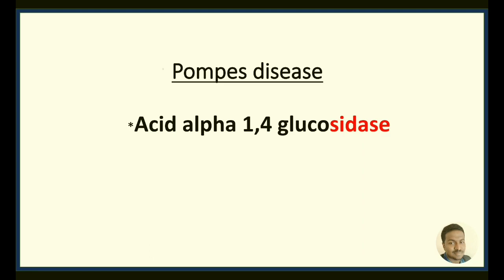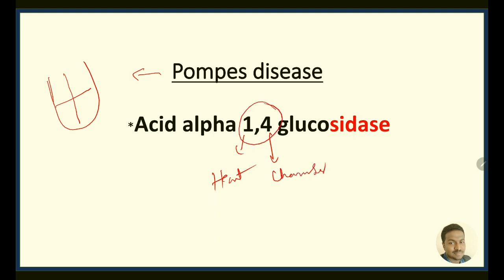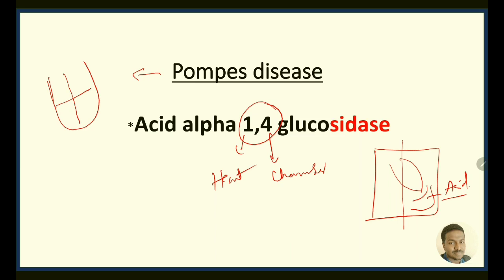How are we going to remember? Think of Pompe as pump. One important organ in our body that pumps is the heart. We have one heart with 4 chambers. So remember, it is 1 and 4. When we take the heart, the apex is normally facing towards the left side. On the left side we also have the stomach. Stomach is acidic. So the enzyme defect here in Pompe's disease is acid